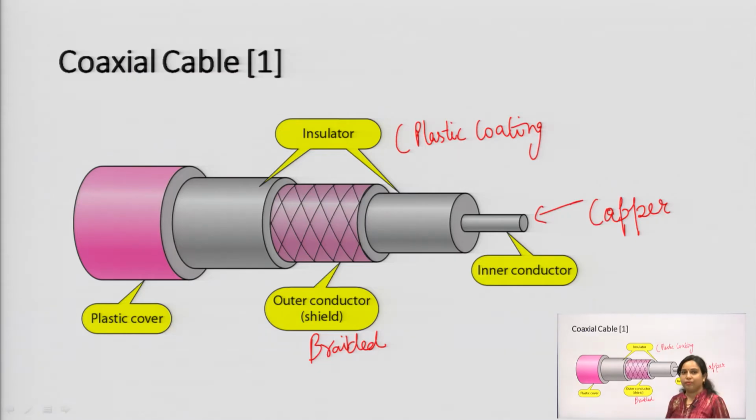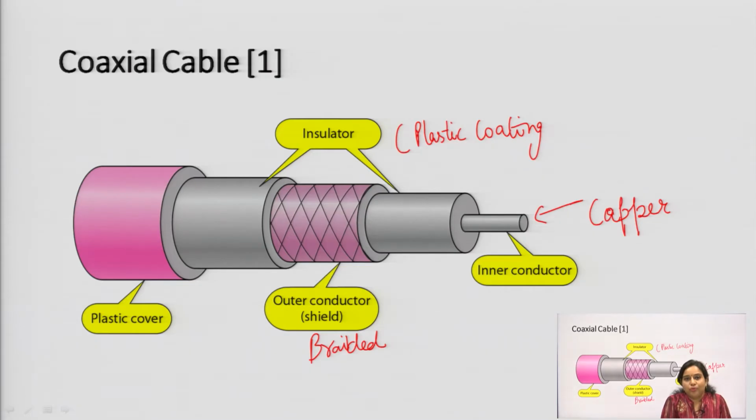Insulator can be used of any type of material. So, this is the basic construction of the coaxial cable, and how the data will be transmitted. If you compare the twisted pair cable with the coaxial cable, then you can say that it will be used for a longer distance, it will withhold a signal of large value, and it can be transferred over a longer distance. Its strength is quite good as compared to the twisted pair cable. So, that is why this coaxial cable is used.